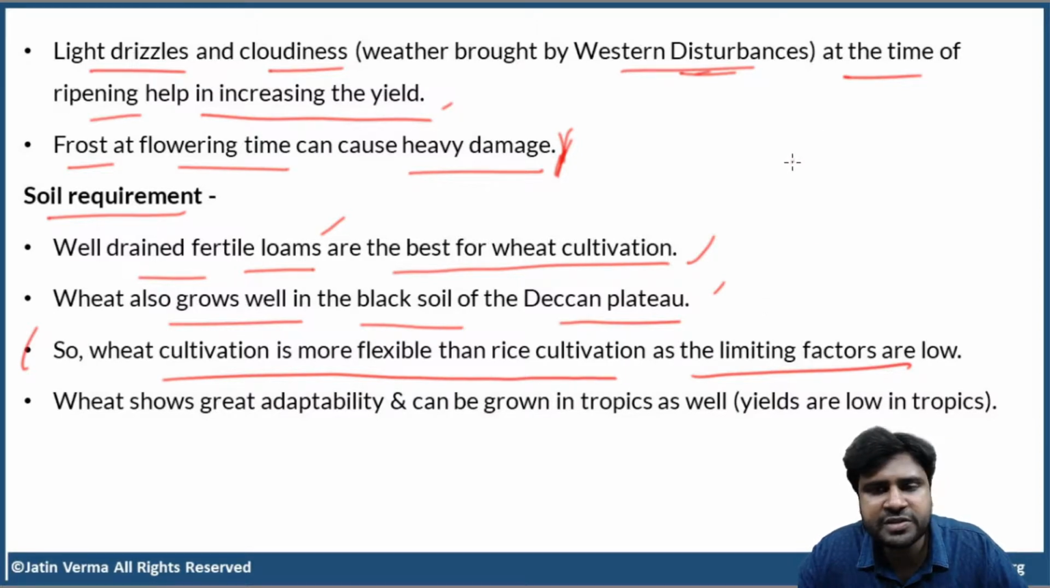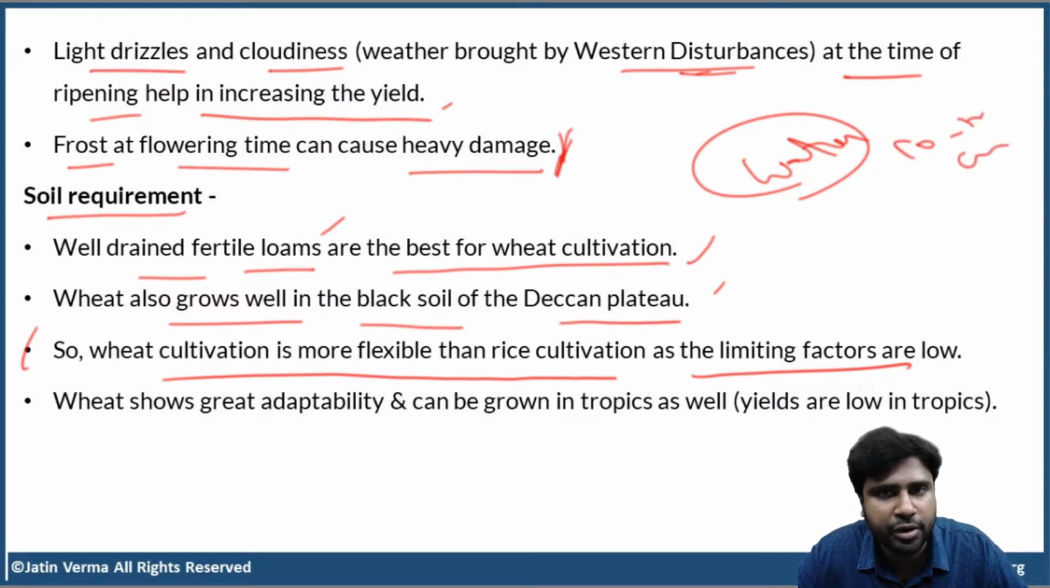For rice, what is the biggest limiting factor? Water. Okay. Paddy field should always have 10 to 12 centimeters of water. Soil is okay, because paddy is cultivated on black soil, alluvial soil, red soil. Soil is not a big deal. For rice, the biggest limiting factor is water. 10 to 12 centimeter water should always be there. Now, we don't have that limitation for wheat, right? Wheat, moderate temperatures and moderate rainfall. So, wheat cultivation is more flexible than rice cultivation. That is what you have to keep in mind.